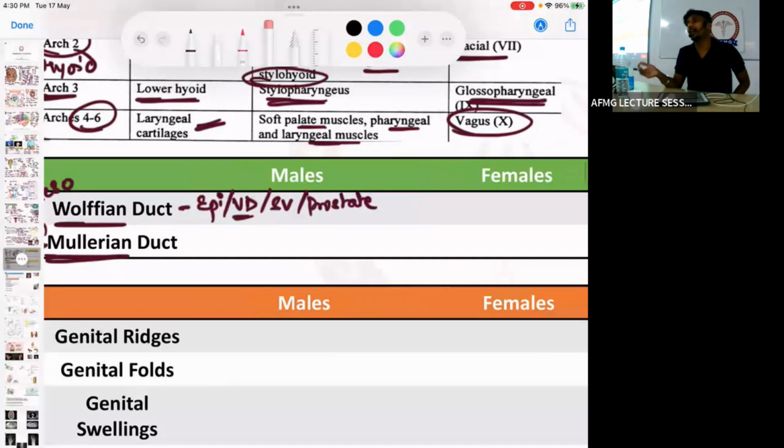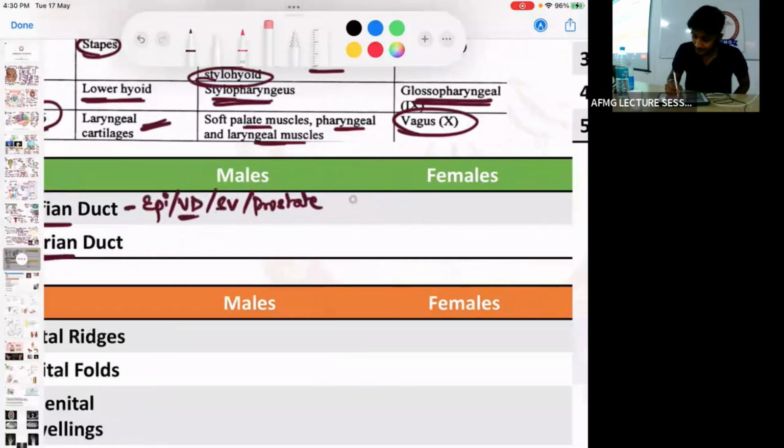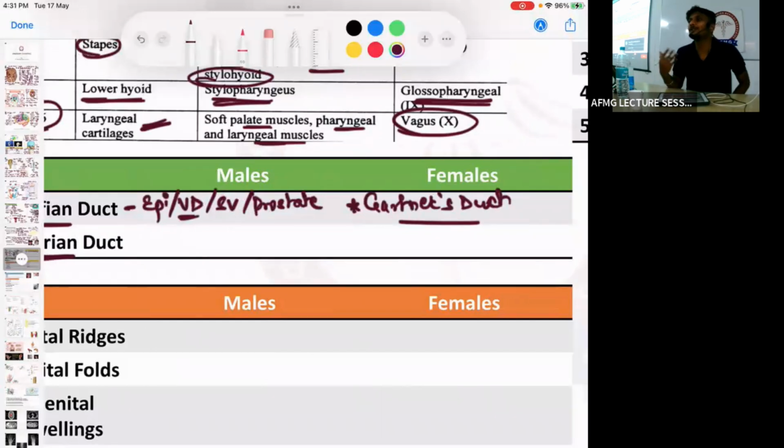Next, यहाँ पे बात करो जल्दी से. फीमेल में Wolffian duct का क्या होता है? What is the derivative of Wolffian duct in the female? Important यार. It develops into the Gardner's duct. Cyst तो बाद में बनेगा अगर accumulation of fluid होता है तो. Cyst is not normal.